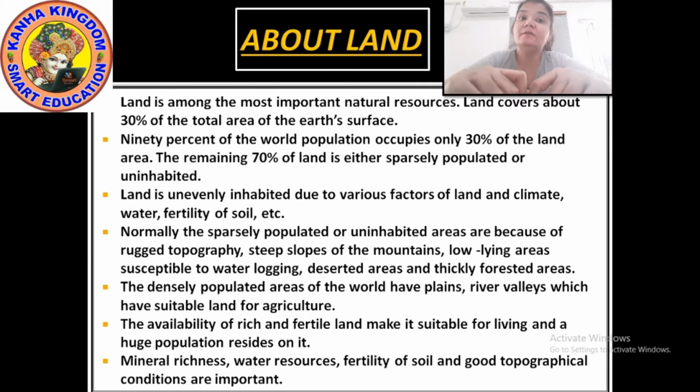It means on our earth, 70% is water and 30% is land. And on this 30%, 90% of the world population lives. 90% of the world population occupies this 30% of land.